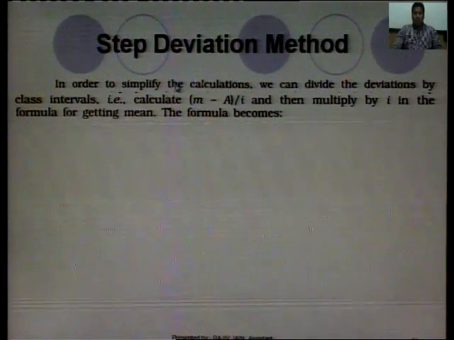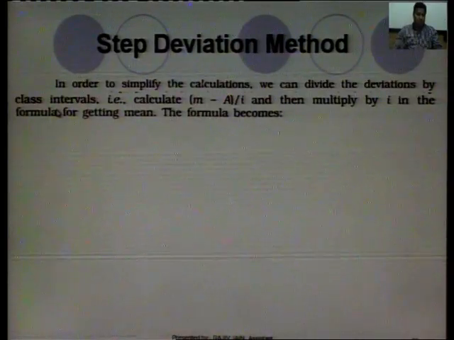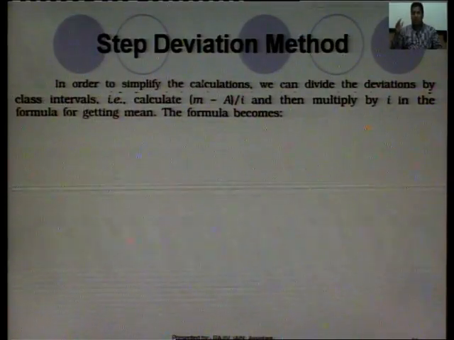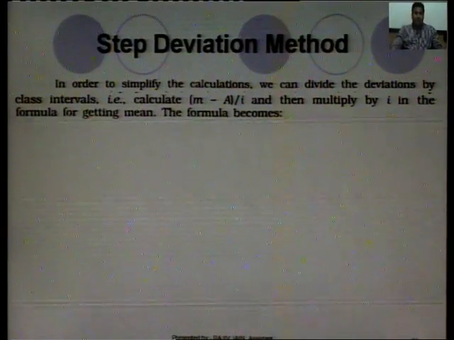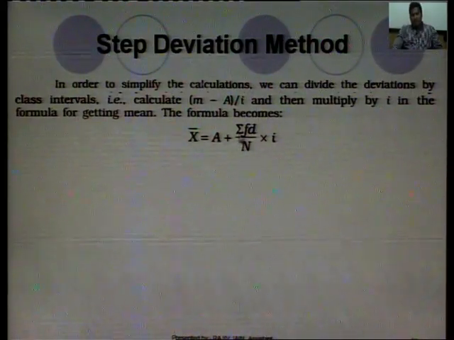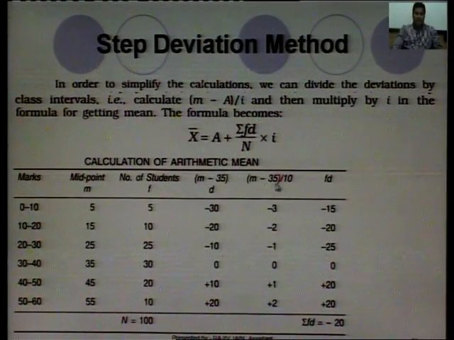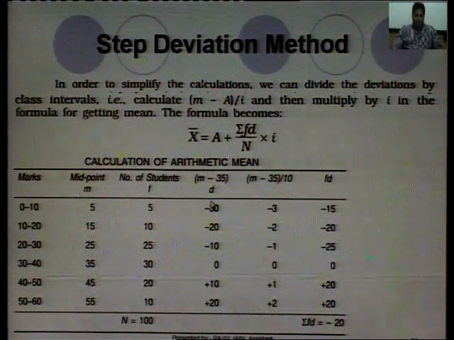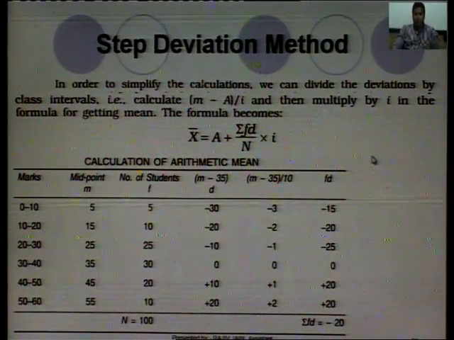In order to simplify the calculation, we can divide the deviation by the class interval, that is m minus a divided by I. What is I here? I is the length of the interval or length of the class interval. Then multiply I in the formula to get the mean. The formula will become this one, x bar is equal to a plus summation f d upon n into I. Now, in this case how to find d? D is m minus 35 divided by 10, this is d. The d that we found, we will further divide by 10, then we find the value of d here.